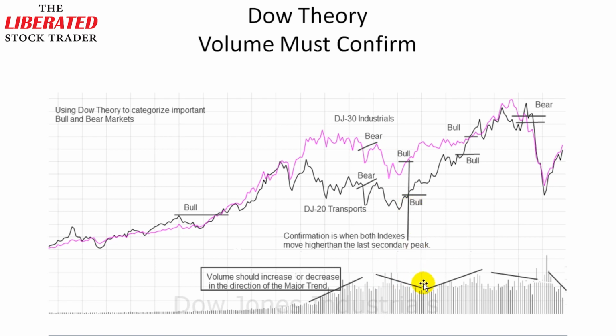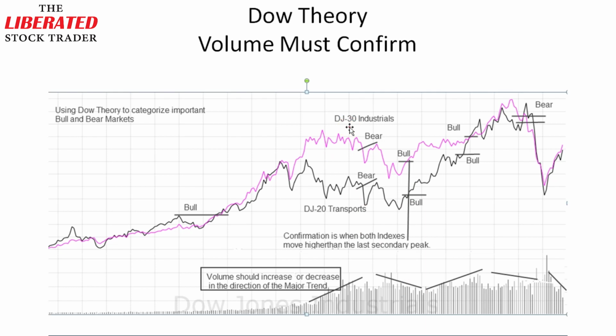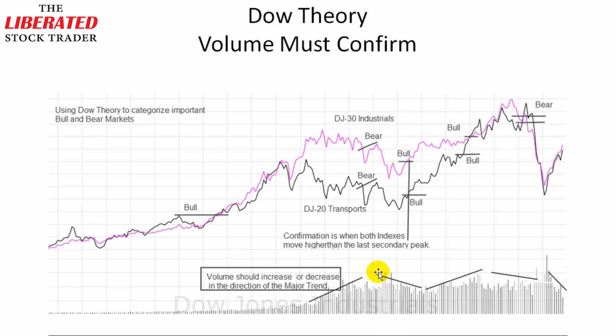And then at the start of this new phase of the bull market, this is the 2003 start of the bull market there after the 2000 crash right here. You can see essentially that we have an increase in volume that tracks the index itself. But you can see here from 2007, the volume's starting to drop off, yet the stock price is increasing. And what happens after that? We get a huge drop off in price to the bottom of the crash at the beginning of 2009 in March, where we had a huge volume spike.